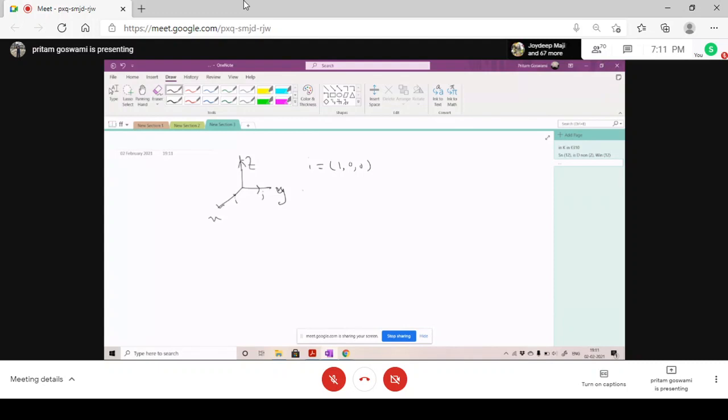This vector you denote by j. j is 0, 1, 0. And this vector, the unit vectors basically, k, you denote by 0, 0, 1. So if I say you give me all the linear combinations of i and j only, then what will you get? You get this plane only, right?